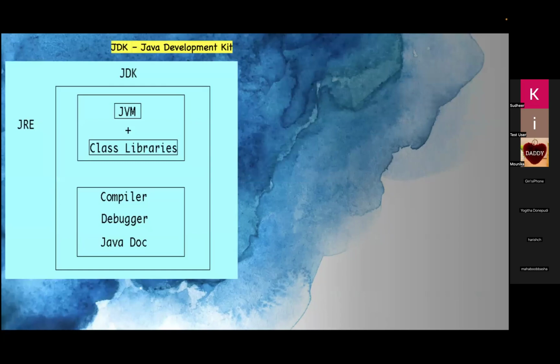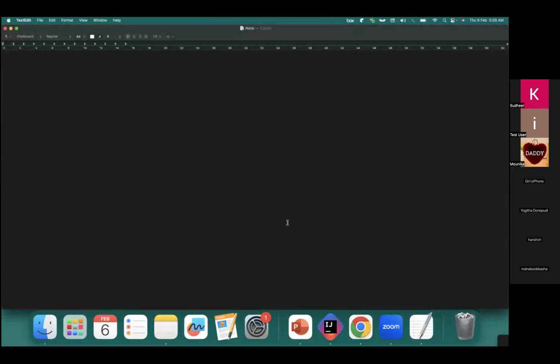Now you see, there is a Java JDK. Yesterday we have seen how to download and set up Java, some of the steps. This is the JDK, Java Development Kit. We have taken Java 17 JDK. What does JDK mean basically? Let me just write. The terminologies are important. Java Development Kit. What is this basically?